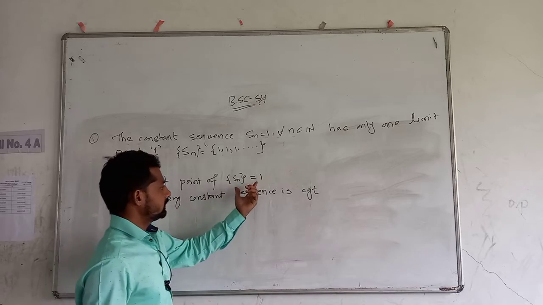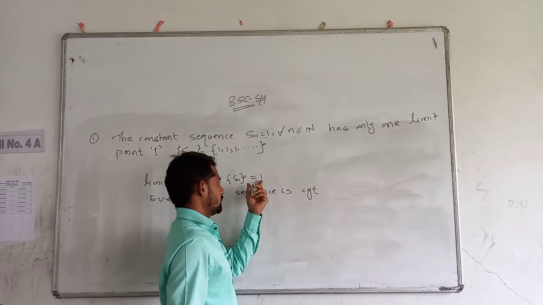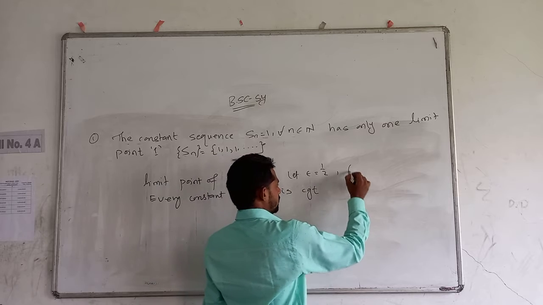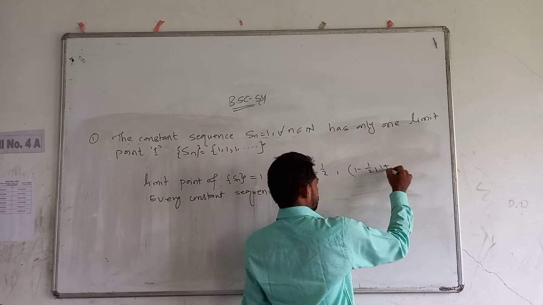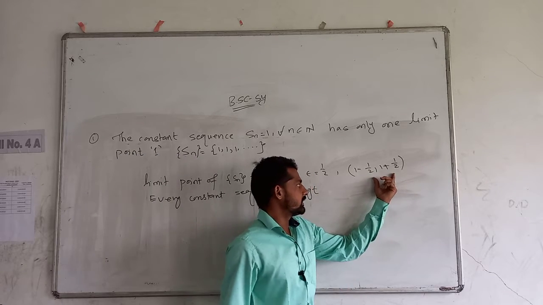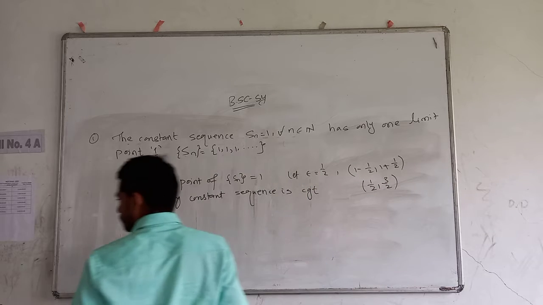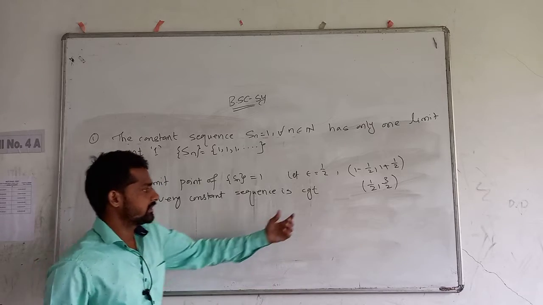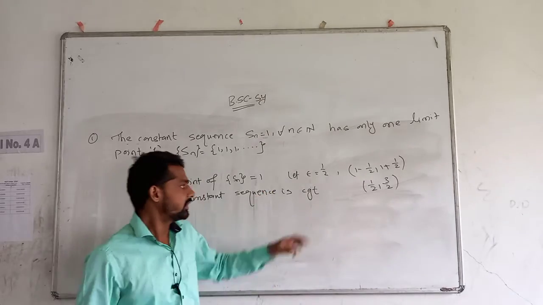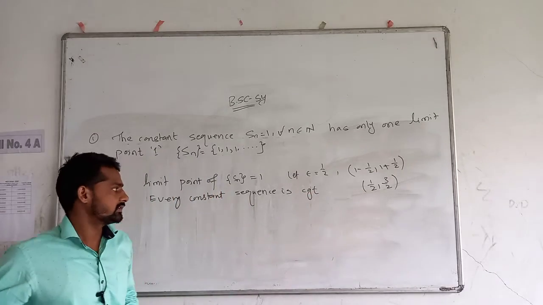Now this is a limit point of the sequence because if we take any neighborhood, let epsilon be equal to 1 by 2, and we take the neighborhood 1 minus 1 by 2, 1 plus 1 by 2 of the point 1, this is the interval 1 by 2, 3 by 2. This set contains infinitely many points of the sequence, hence we can say that 1 is the limit point of the sequence.